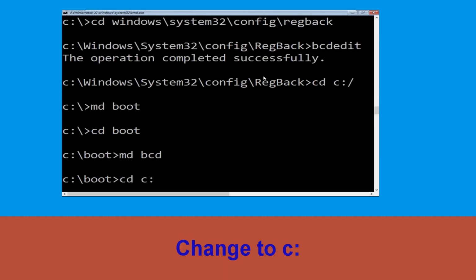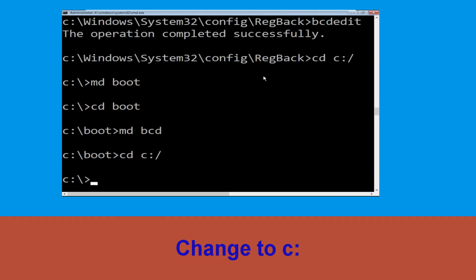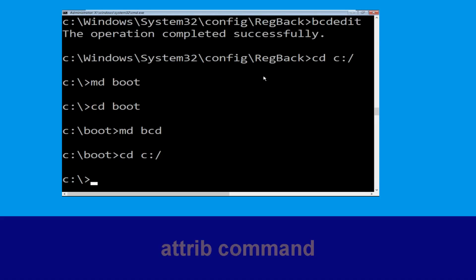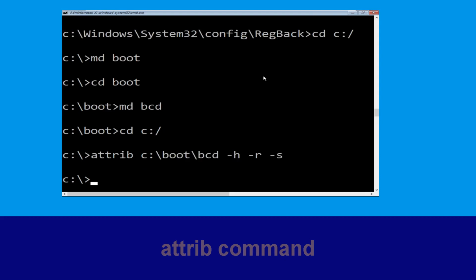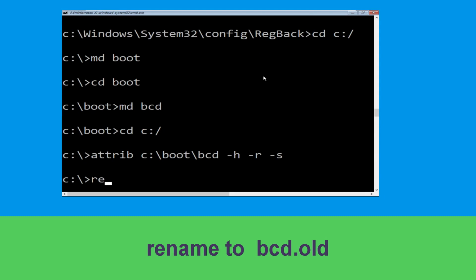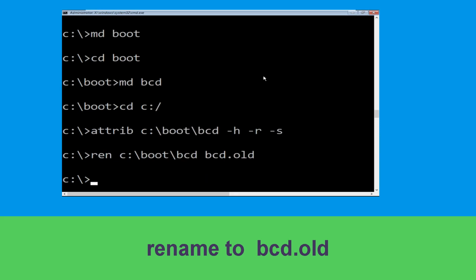Type cd c:/ and hit enter. Now execute this command. Type attrib c:/boot/bcd -h -r -s and simply hit enter. Now type ren c:/boot/bcd bcd.old, then simply hit enter to execute this command.